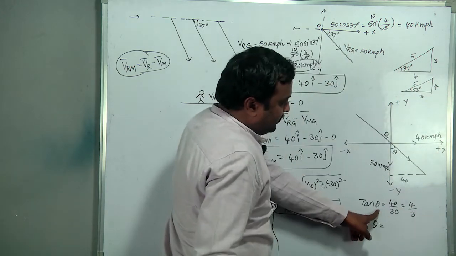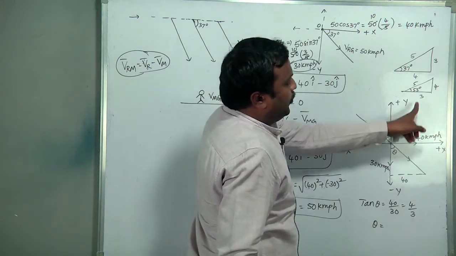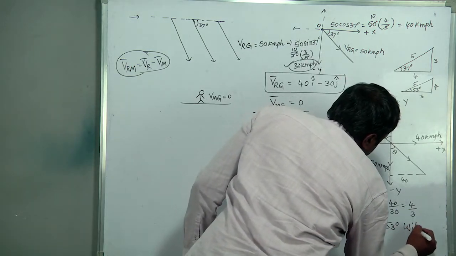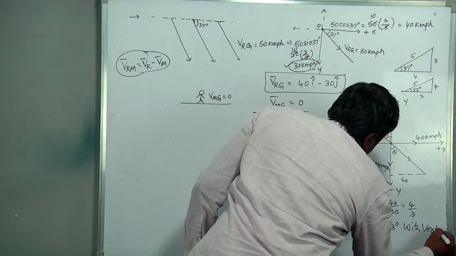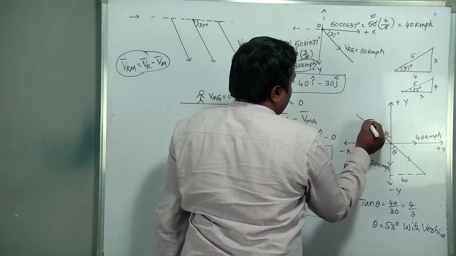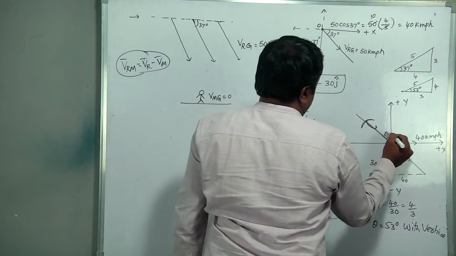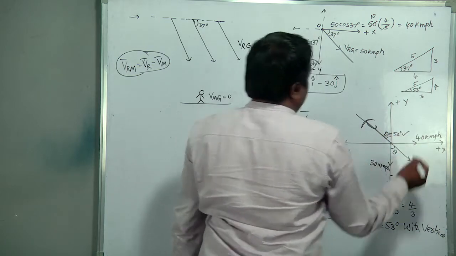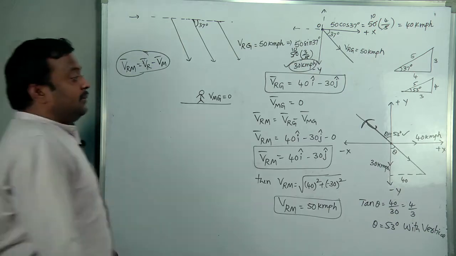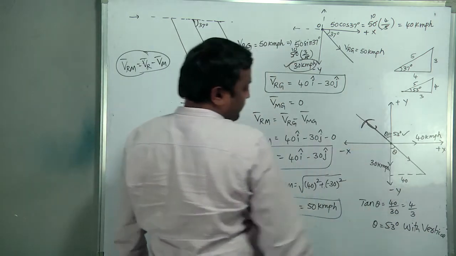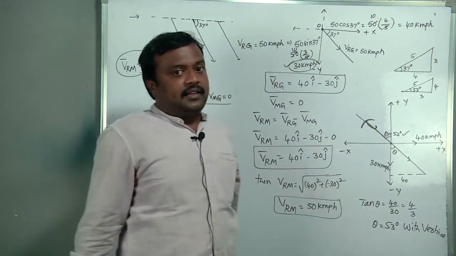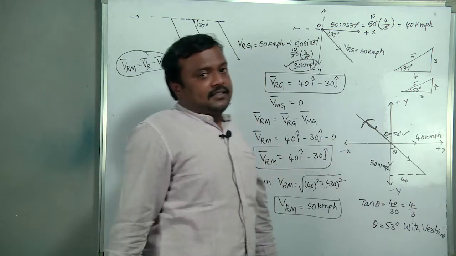So tan theta equal to 4 by 3 means theta is 53 degrees with the vertical. Means the person should hold the umbrella like this, making an angle of 53 degrees with the vertical. With the horizontal, means 90 plus 53. With the positive x-axis, 90 plus 53. With the negative x-axis, 37.